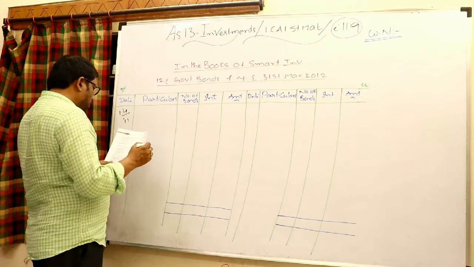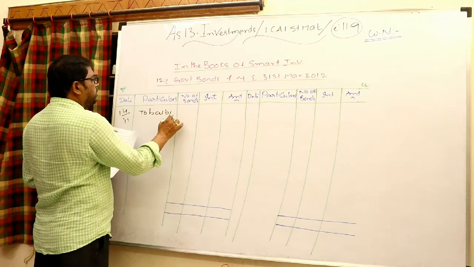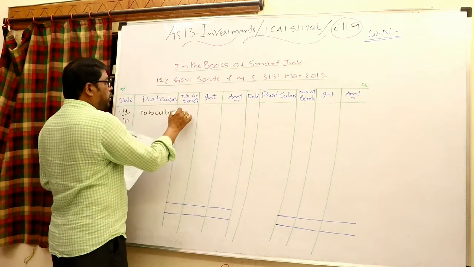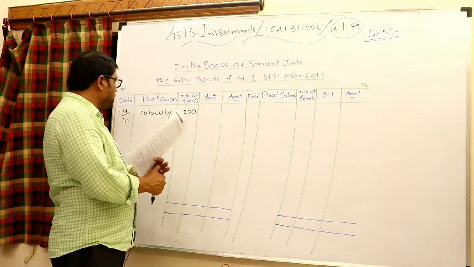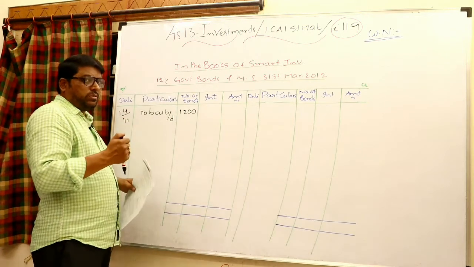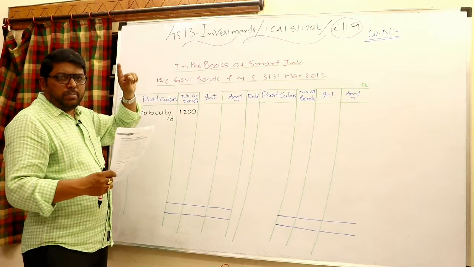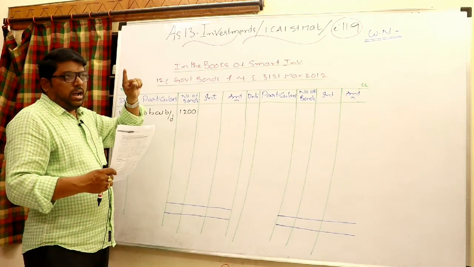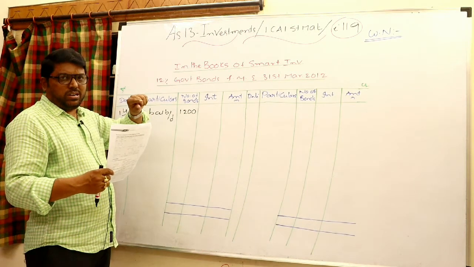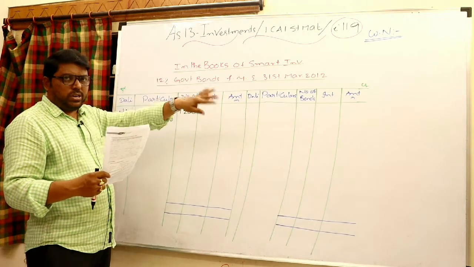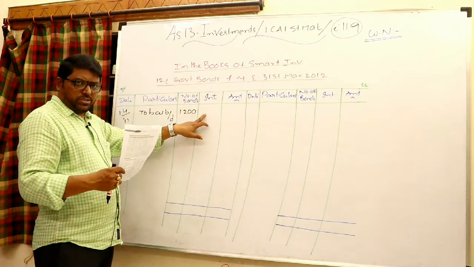On 1/4/2011, balance brought down, 1200 bonds are there in the number of bonds column, and obviously you can check it. Actually 31st March books are closed, on April 1st we bring down, but very importantly the company paid on December 31st last year, and 3 months January, February, March is accrued but not due income. So accrued income entry was already written and transferred to the P&L account for 3 months. You have to bring it like an opening balance here.